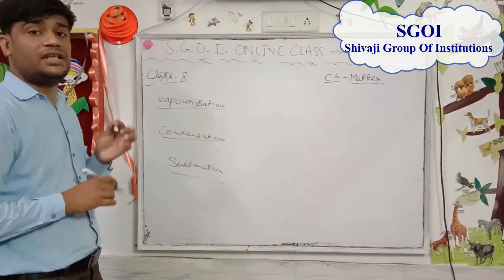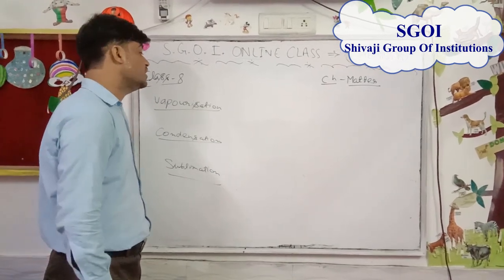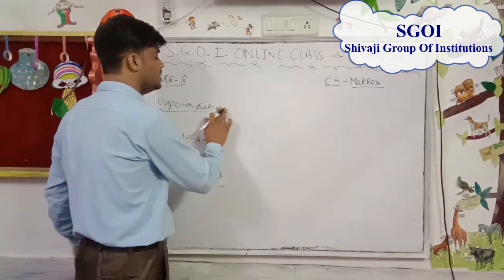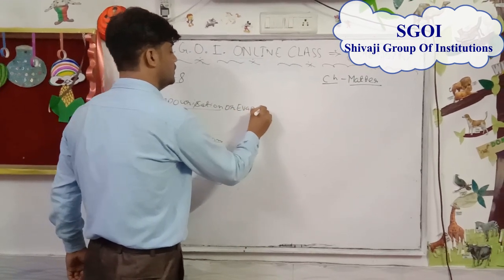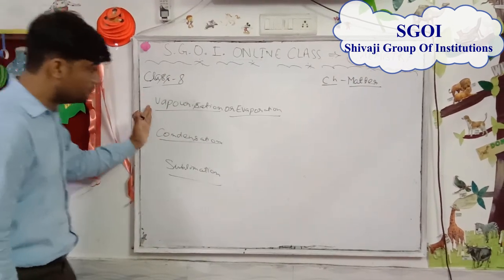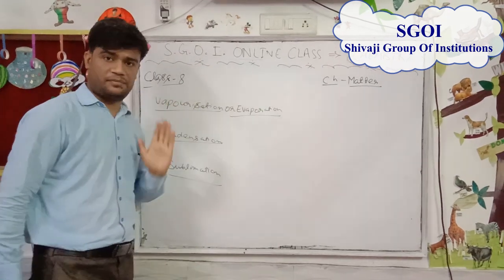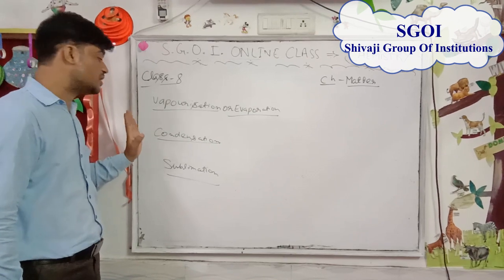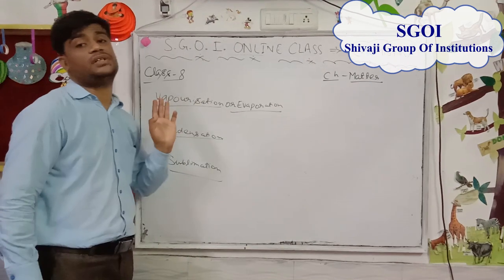The process in which a liquid changes into a vapor state is termed as vaporization or evaporation. The process by which a gaseous state converts back into a liquid state is termed as condensation. And the process by which a solid directly converts into a gaseous state without going through the liquid state is termed as sublimation.